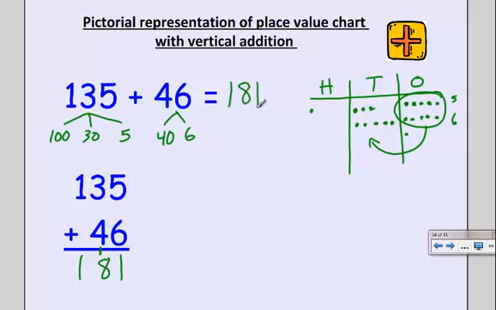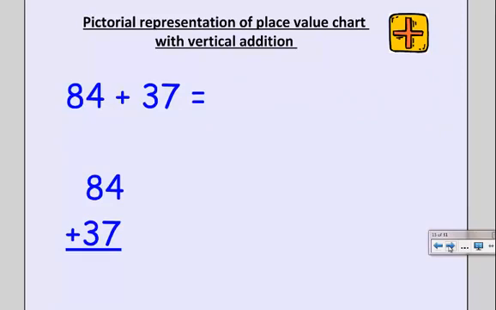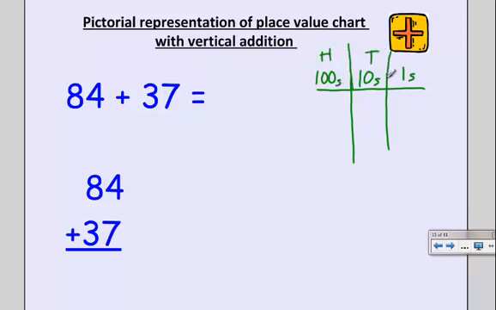Let's look at one more instance. 84 plus 37. Now, although it looks like I only need tens and ones in my chart, I'm actually going to make all three columns because I know addition makes numbers bigger. So I'm going to write my column headings differently. I'm going to use the number 1 with an S and say ones, the number 10 with an S and say tens, and the number 100 with an S for hundreds. Same idea as my H, T, O. Either way is correct.